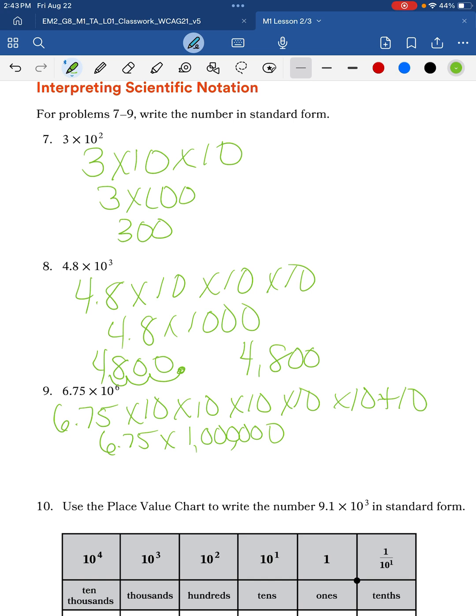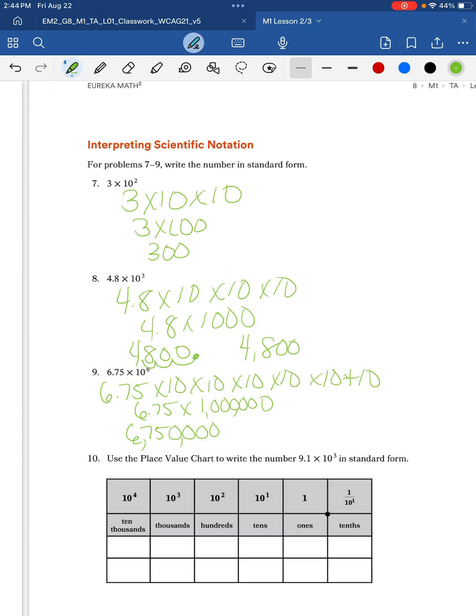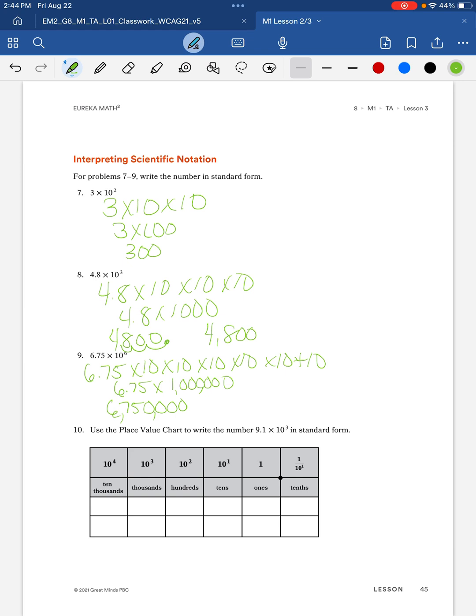So we would move our decimal 6 place values. So our answer would be 6,750,000. Because remember, we are multiplying times the power of 10.